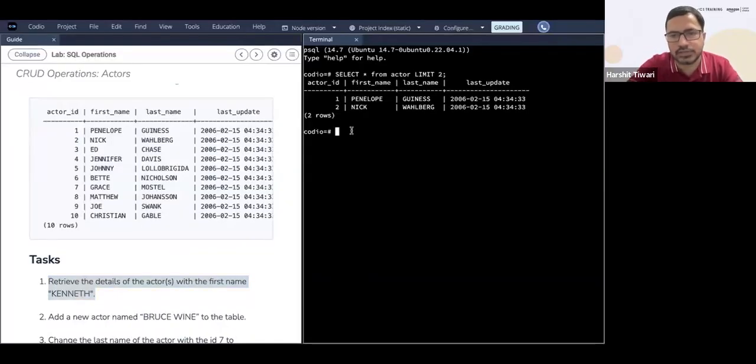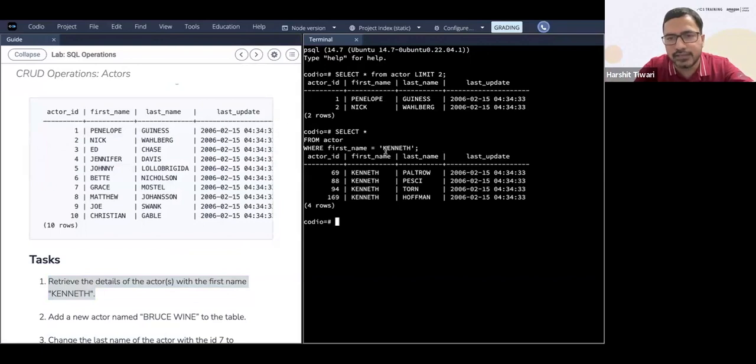So the query looks correct: select star from actor where first name is Kenneth. You get all these multiple people named Kenneth. If you want any specific one, now you understand why the ID column is important. If I'm talking about one particular actor and need a specific one, then I'll ask for the ID. What is the ID of the actor so that I can get the details of that particular actor?